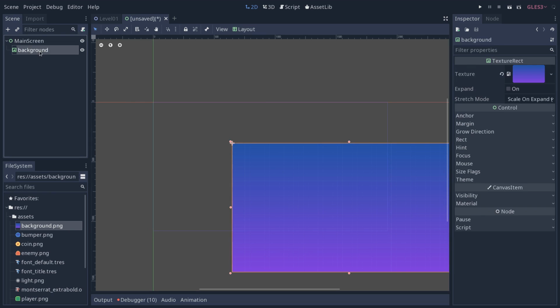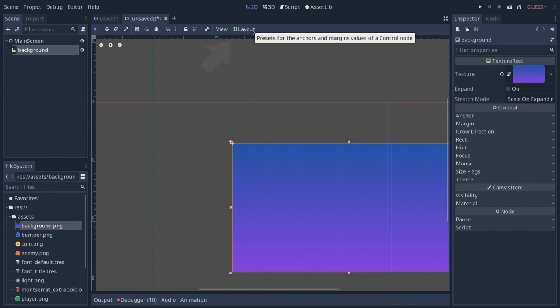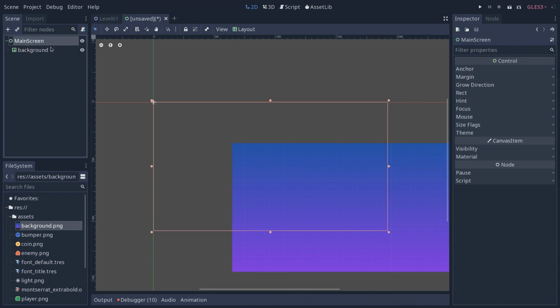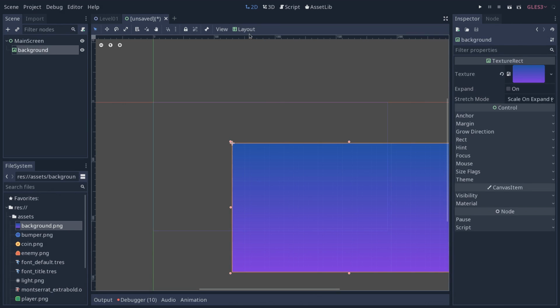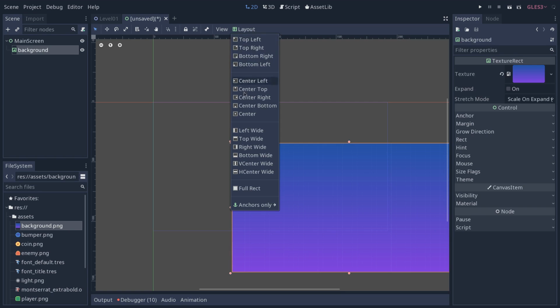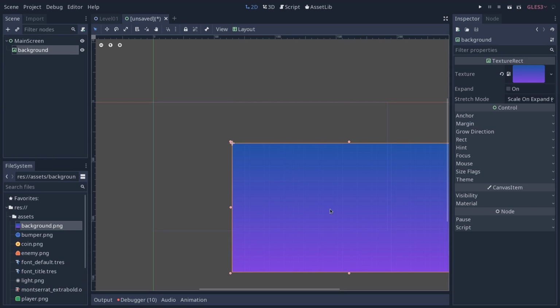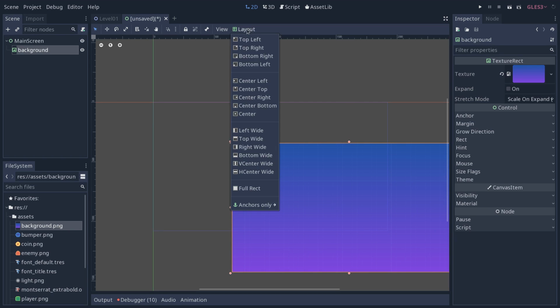Now we want to have it fit our main screen, our user interface here. So select the background node, and that's where we're going to start using the layout menu that appears in the toolbar when you select one of these green nodes. Layout contains a number of options to scale, anchor, and move your UI nodes. So go to the layout menu and select full rectangle.